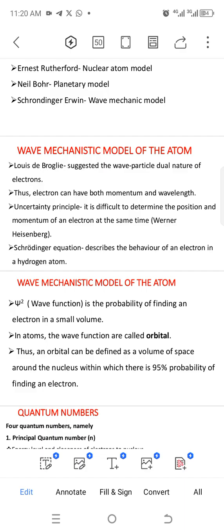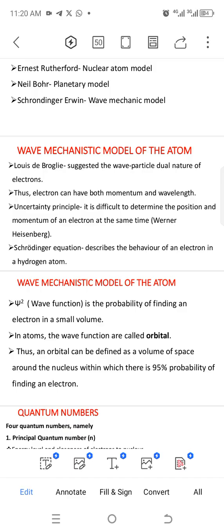Orbitals can be defined as the volume of space around the nucleus within which there is 95 percent probability of finding an electron. Orbitals are more or less like the shells. When you draw the structure of the atom, within the shells you can see the electrons.